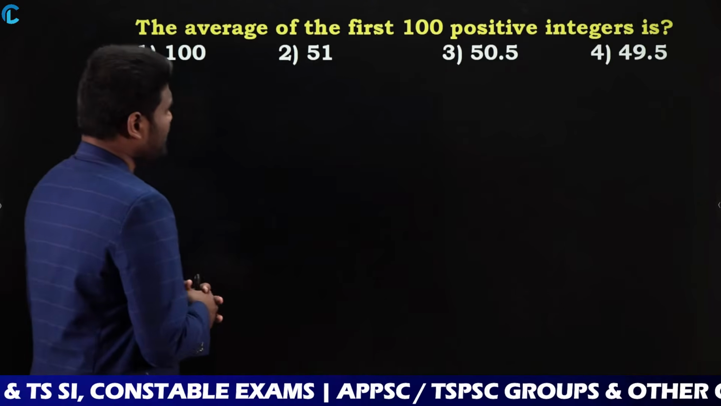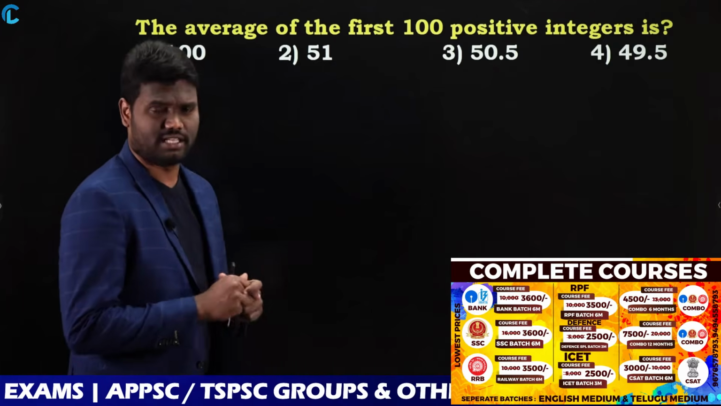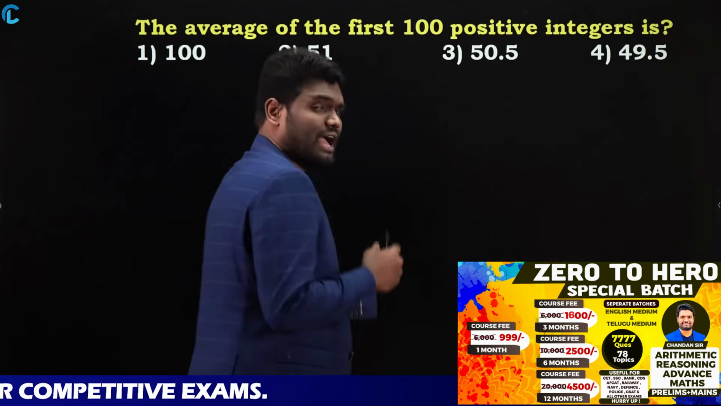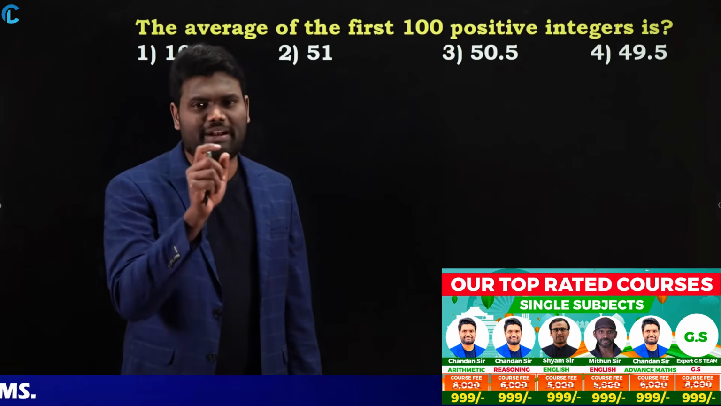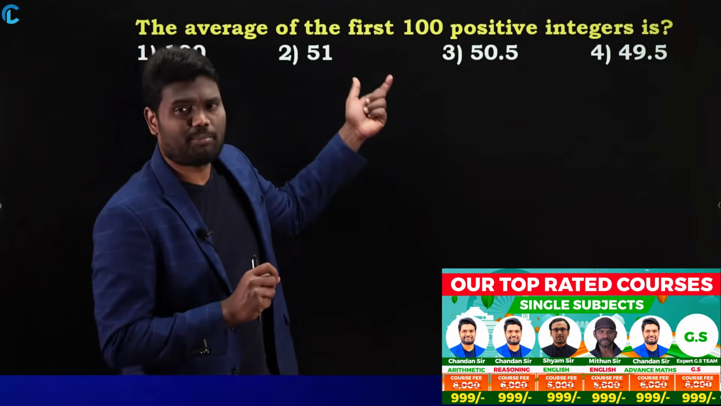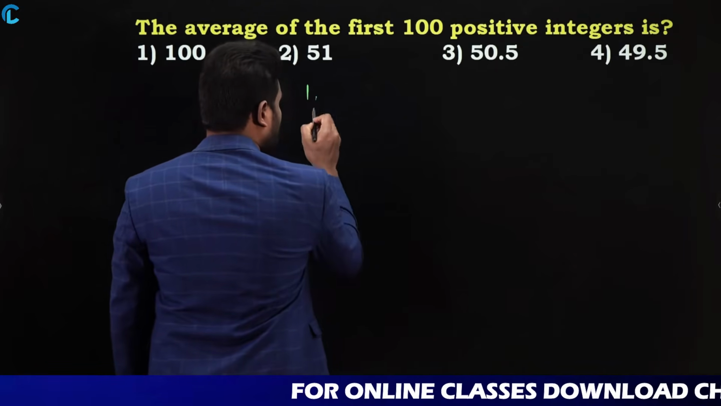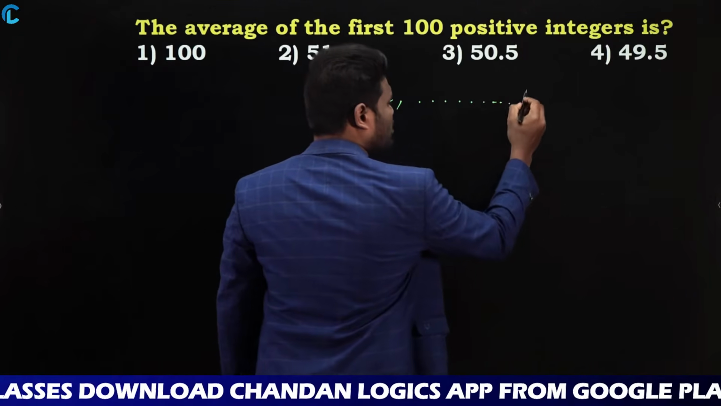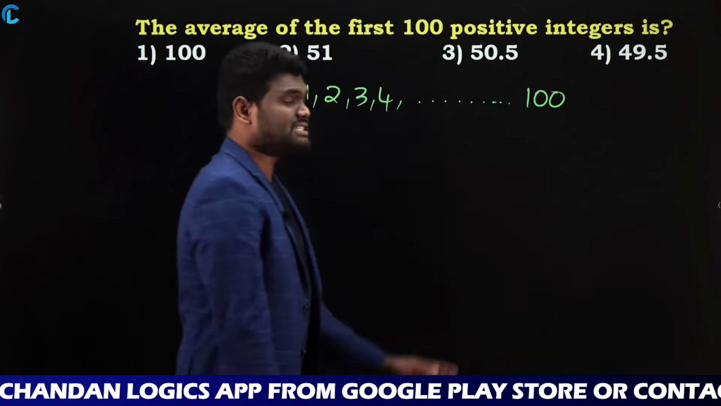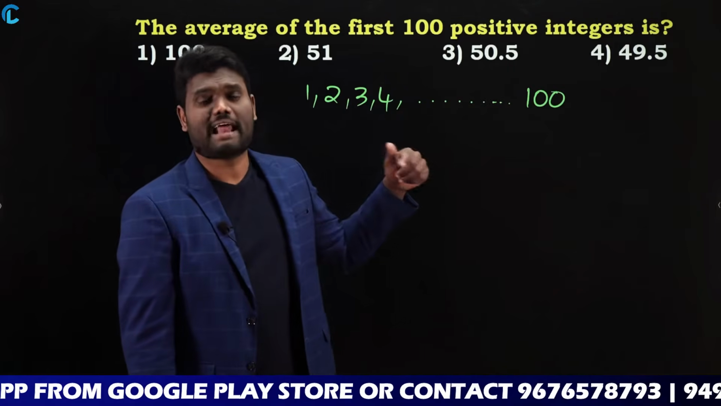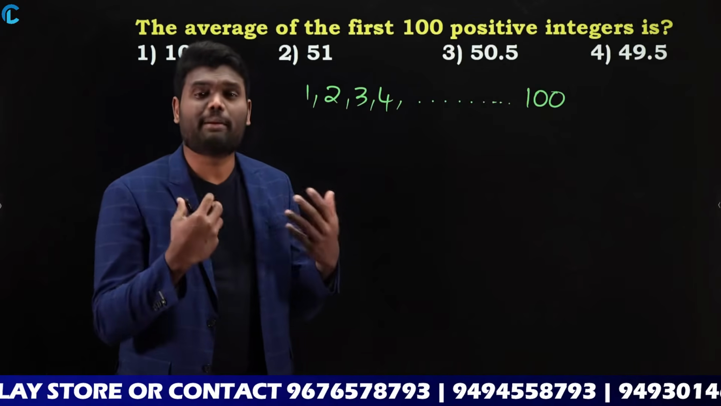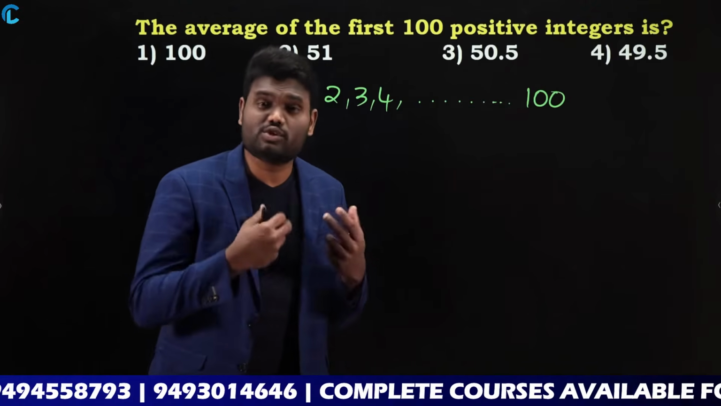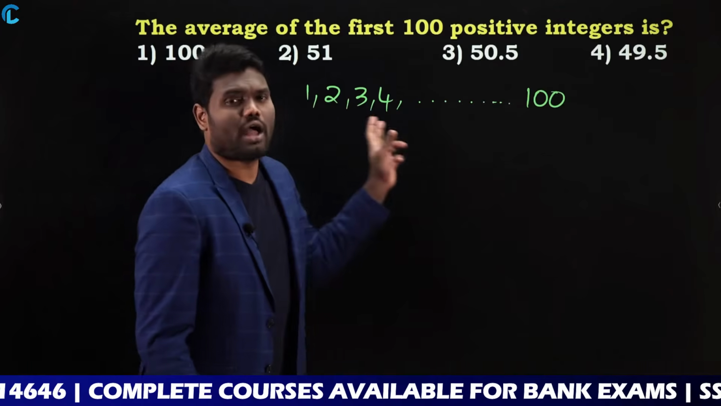The average of the first 100 positive integers is. So we are asked to find the average of the first 100 positive integers. Actually, what we know is average is nothing but sum of numbers divided by number of numbers. When I say first 100 positive integers, which is nothing but 1, 2, 3, 4, so on, till 100, I need to add all these numbers. After adding all these numbers, divide by number of numbers. When I do that, I am going to get the average. But when I add all these numbers, it consumes a lot of time. Yes or no? So you can't add all these numbers.